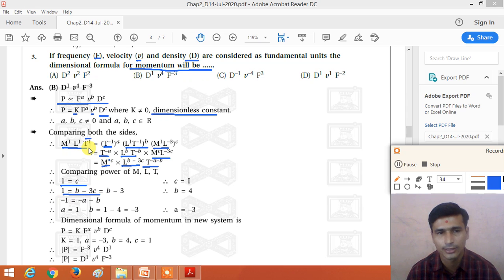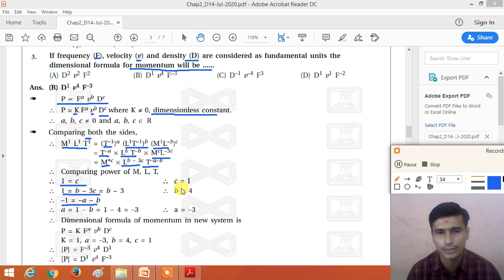And last one, the power of T is minus 1. The dimensional formula of momentum is M1 L1 T minus 1. So the power of T is minus 1, and on the other side the power of T is minus A minus B. So if we write the equation, we get minus 1 is equal to minus A minus B. By solving all the three equations, we get the values of A, B and C.